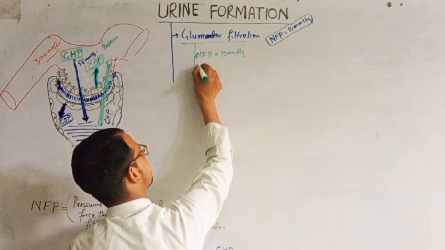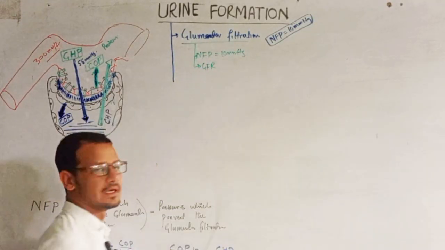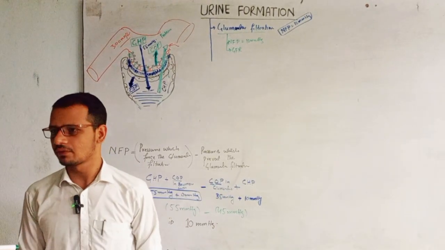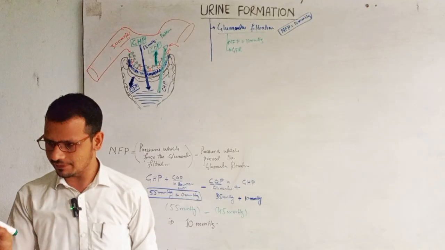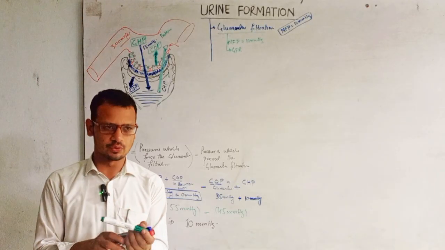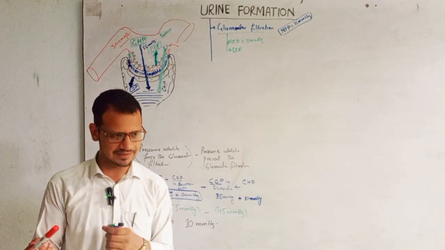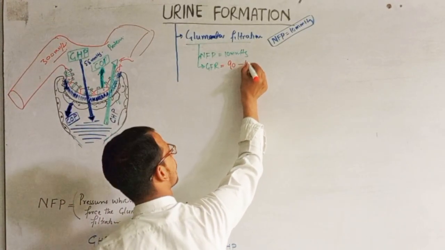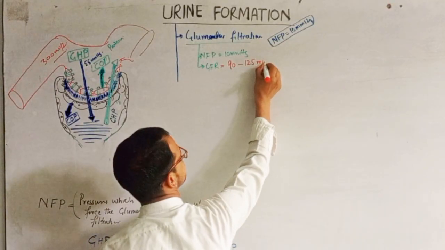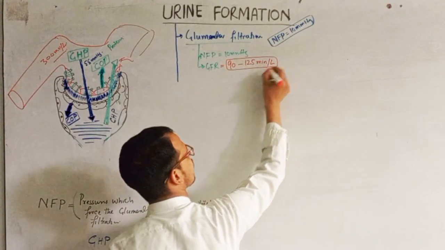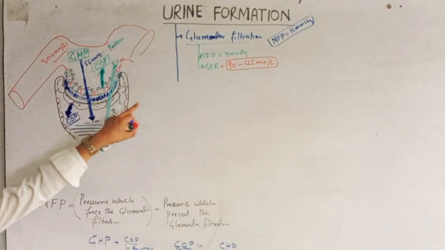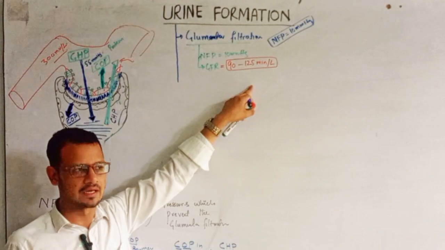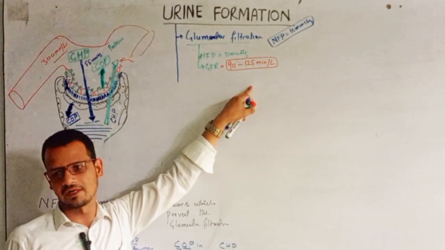The second thing is GFR, glomerular filtration rate. Specifically, it is 125 ml per minute. But in medical, I have told you that we have a range, a minimum and maximum range. So this glomerular filtration rate is from 90 to 125 ml per minute. This is called glomerular filtration rate, and this process is called glomerular filtration.